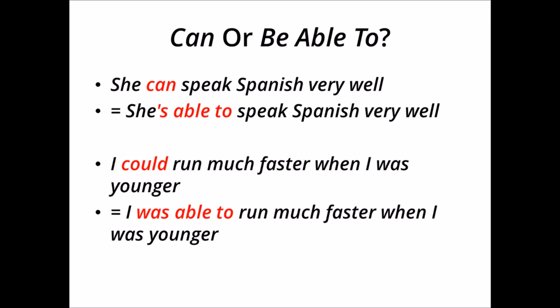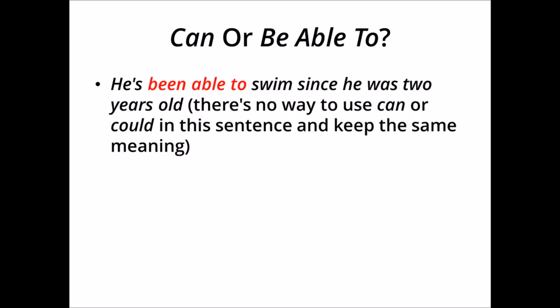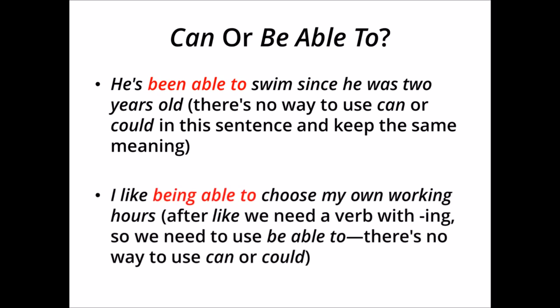However, you can't use can or could in every verb tense. If you want to use, for example, the present perfect form, there's no form of can or could which you can use. So in these cases, you need to use a form of be able to. For example, he's been able to swim since he was 2 years old. There's no way to use can or could in this sentence and keep the same meaning. We have to use be able to.